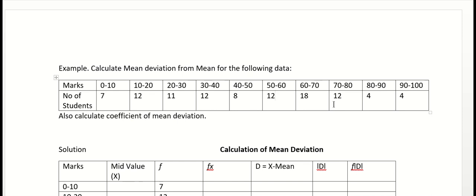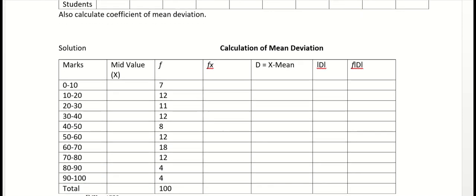So the first thing we need to do here, if we want to calculate mean deviation from mean, is we will calculate mean first, right?